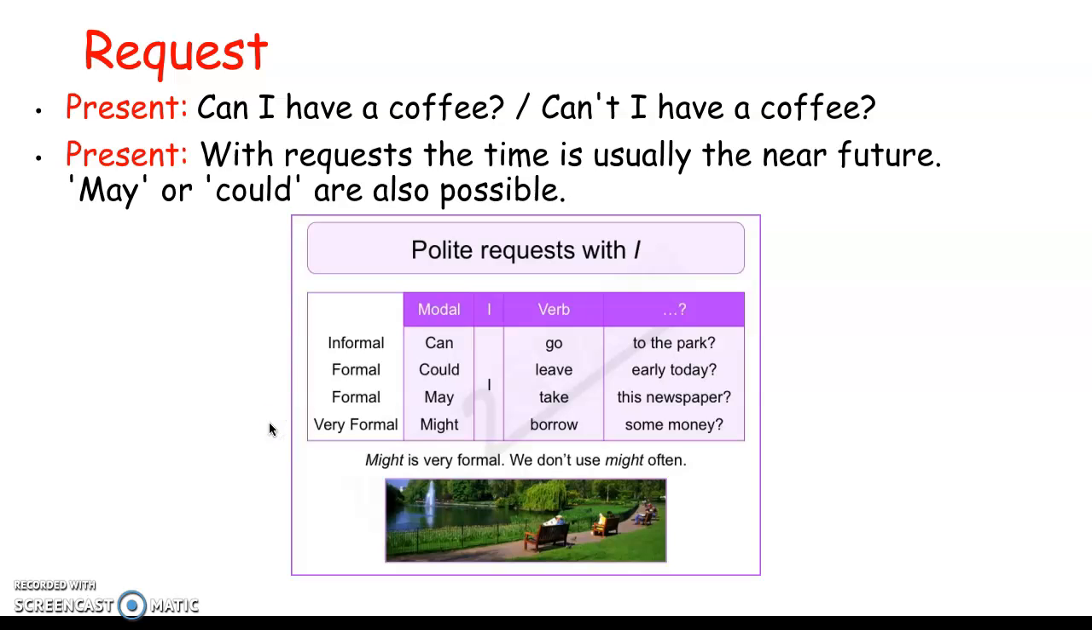When we make a request, can I have a coffee? Or can't I have a coffee? In the present, with a request, the time is usually near the future. May or could are also possible. Here are examples of a polite question in an informal, formal, and very formal way. So we have different modal verbs and different examples.